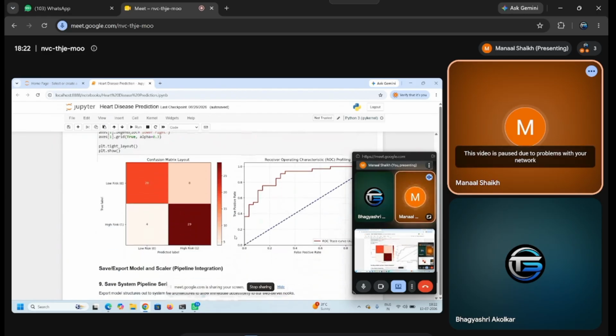And finally, I have saved the model using the pickle library, the scaler and the model I have trained. And this entire file can be loaded into the Flask web application, so that we don't have to train the model again and again, and we can directly find out whether a person has a heart disease or not using the Flask application only. Okay. Thank you.